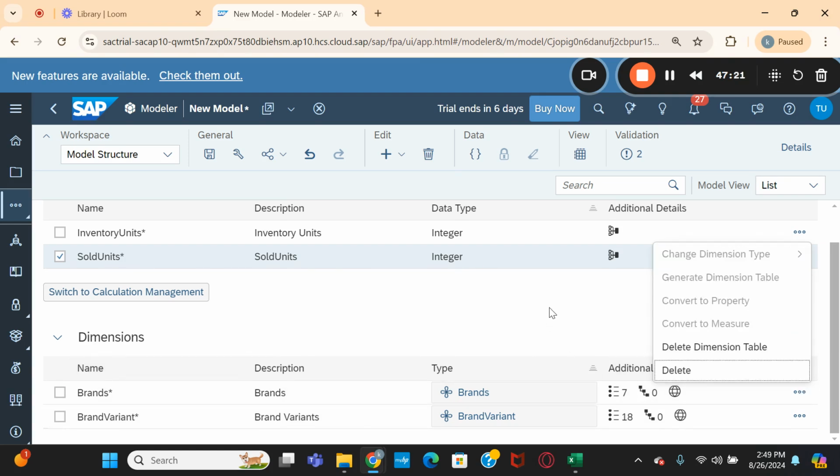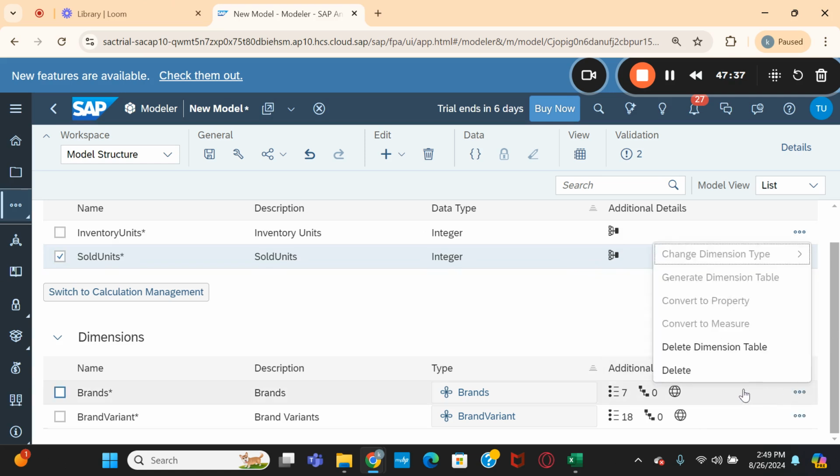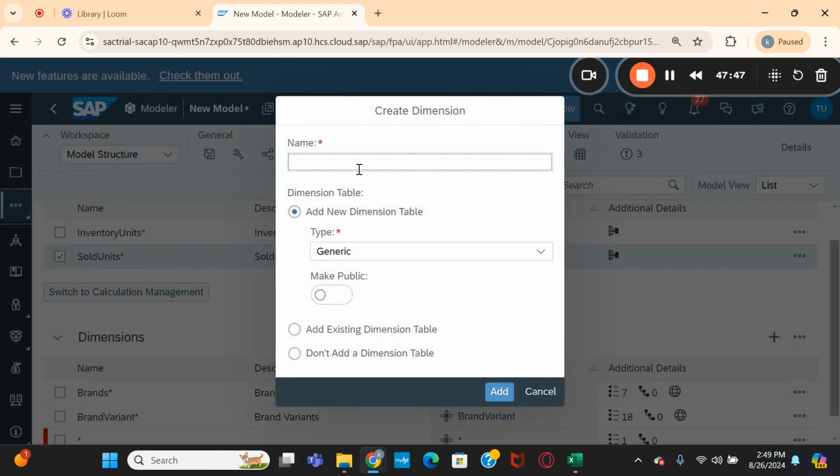Probably that is the bug in this SAC system, because it should not allow if they are not mandatory, right? Okay, okay, we need to add these two dimensions, right?